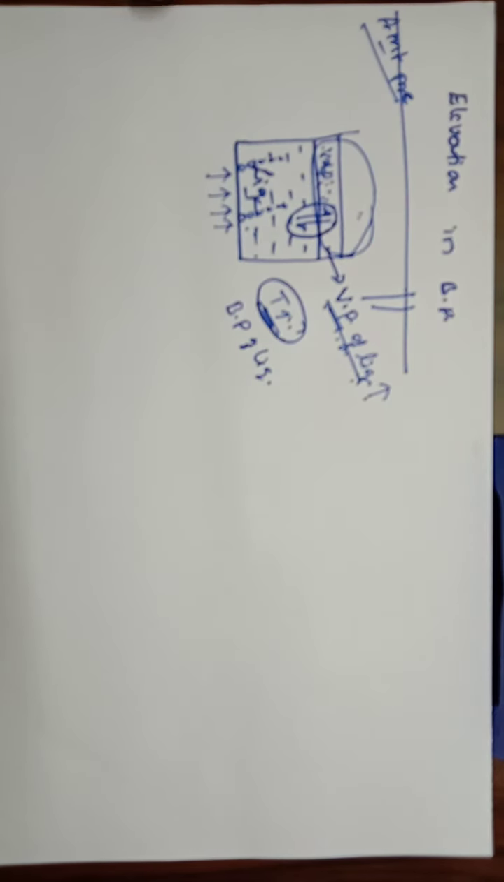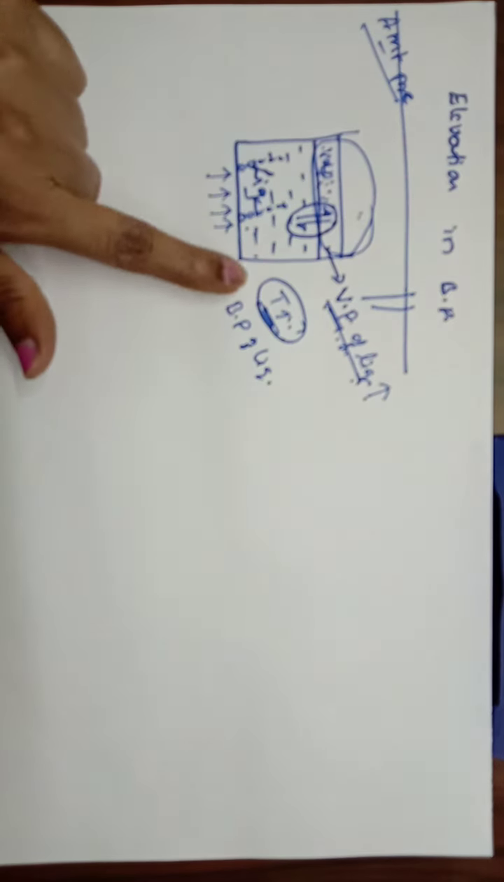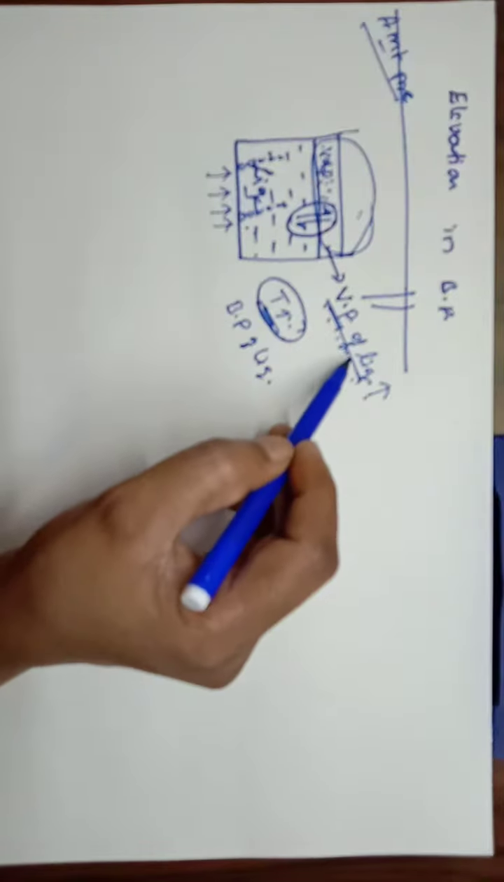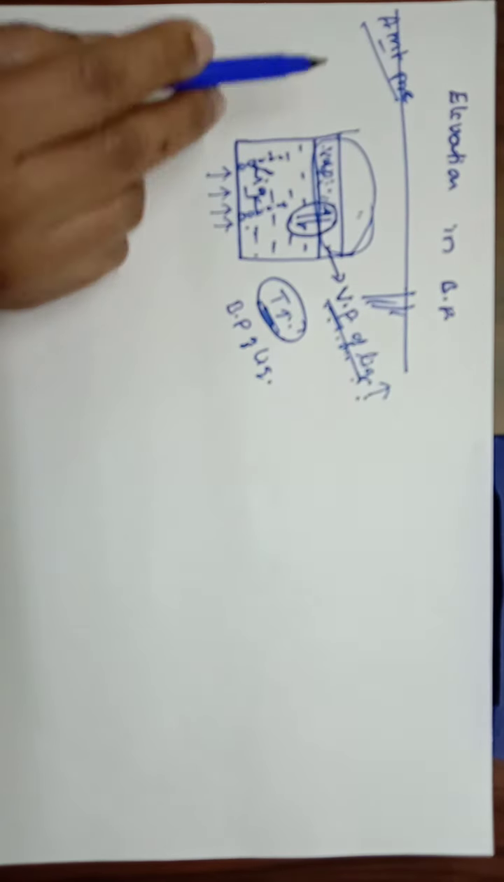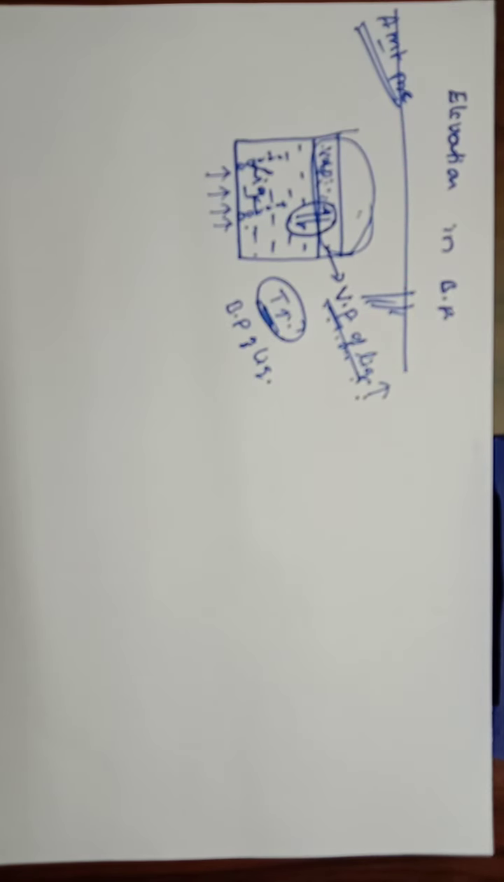So how can we define the boiling point of a liquid? The boiling point of a liquid can be defined as the temperature at which the vapor pressure of the liquid becomes equal to the atmospheric pressure. That is called the boiling point of a liquid.